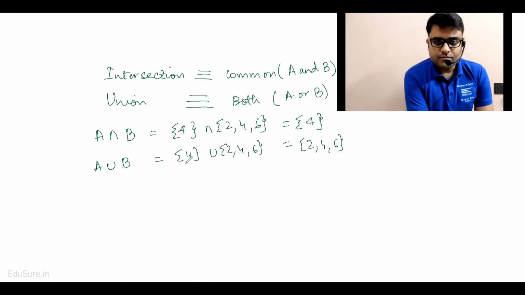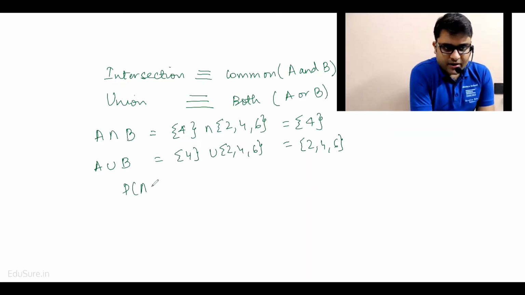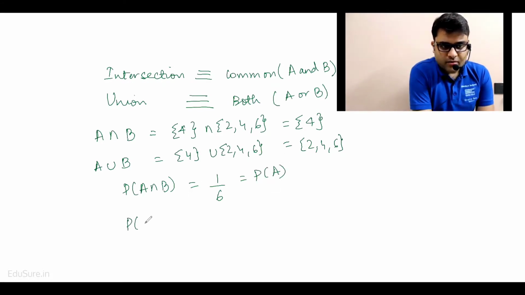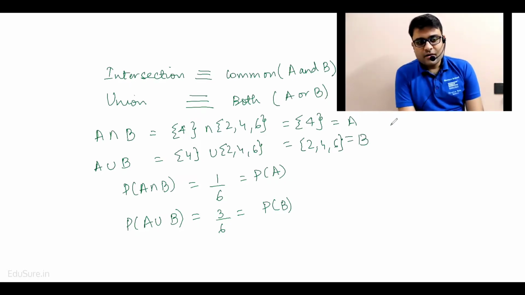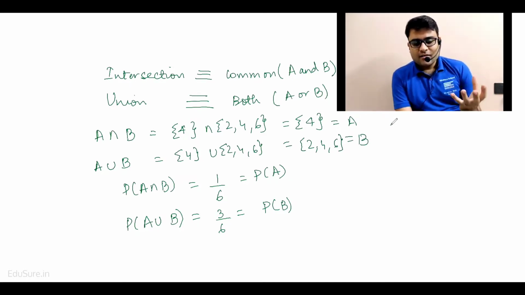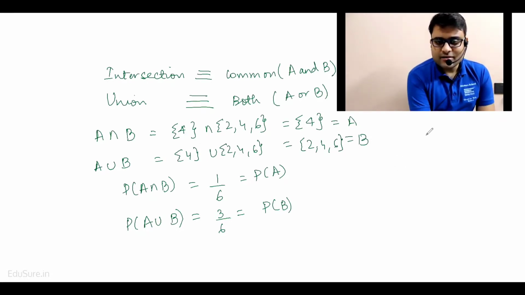Okay, correct. So here in this case, probability A intersection B is basically equal to 1 by 6. It's also equal to probability A. And probability A union B is equal to 3 by 6, which is also equal to probability B. Please note that this is A and this is B. Okay. Another concept that comes out of looking at this is based in sets.